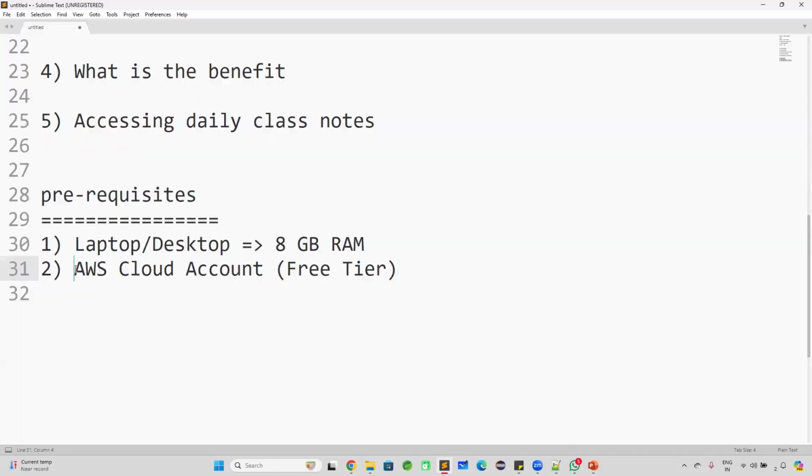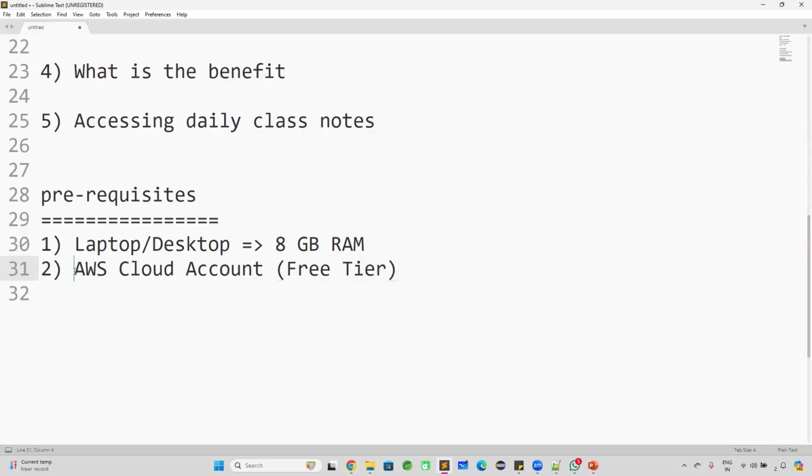Then you need to use AWS Cloud to create one Linux machine, because you already have a laptop or desktop with the Windows operating system. Here we are going to learn Linux. You don't need to purchase a separate computer to learn Linux. We are going to take a Linux machine in the AWS Cloud platform.